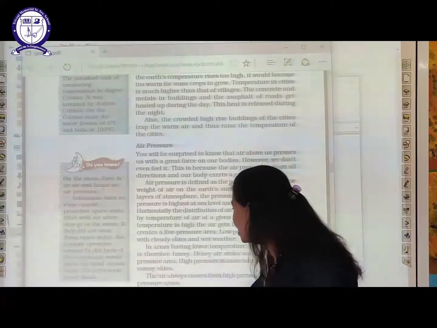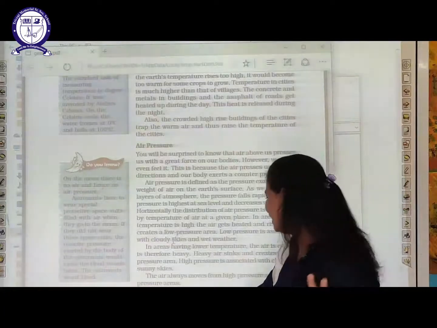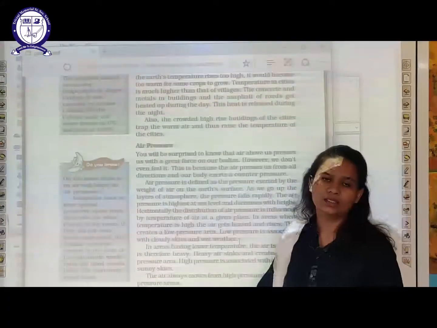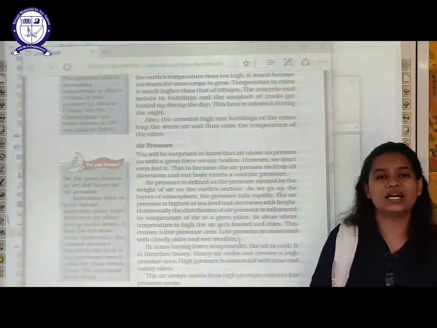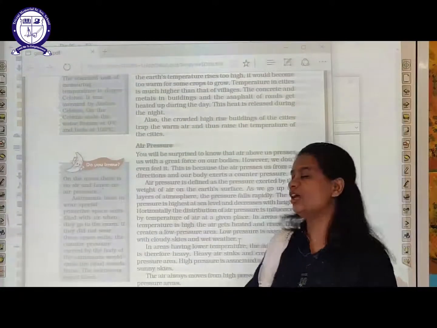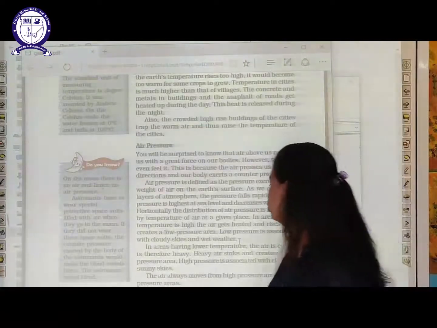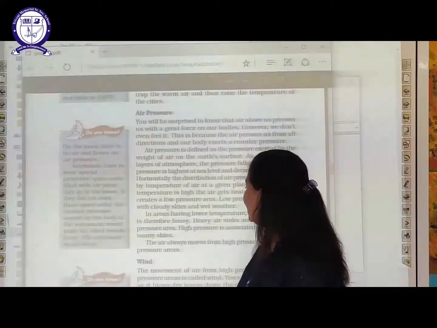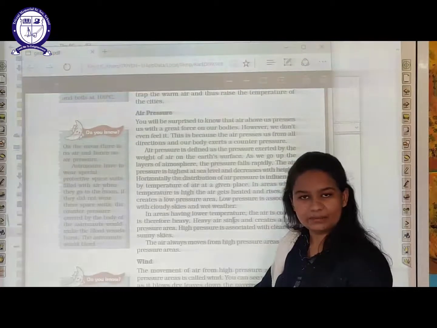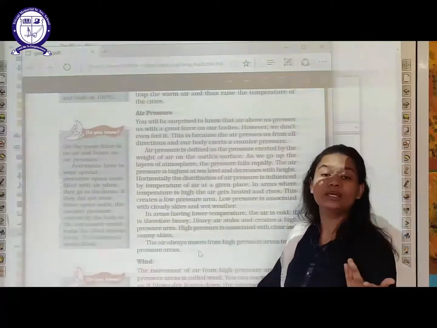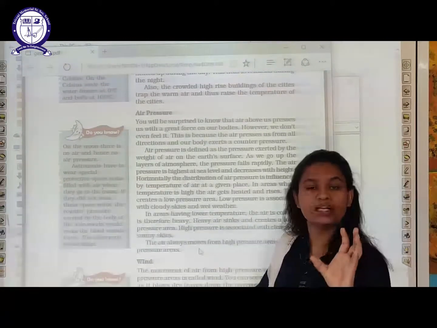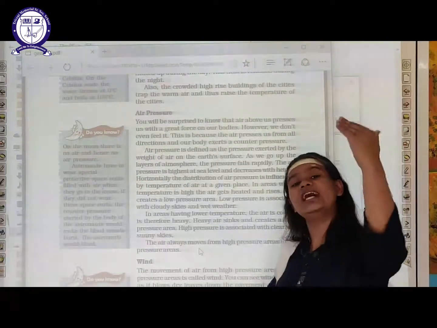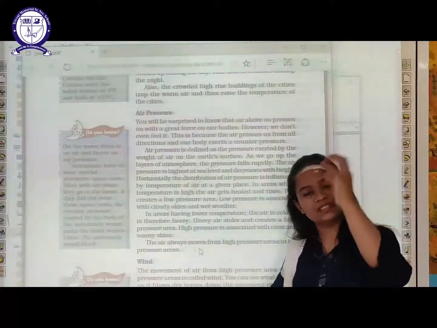Low pressure is associated with clouded skies and wet weather. What is a low pressure area? Where you observe cloudy sky and wet weather, low pressure air is found. The areas having lower temperature, where cold areas will be there, are where direct sun rays are not falling.